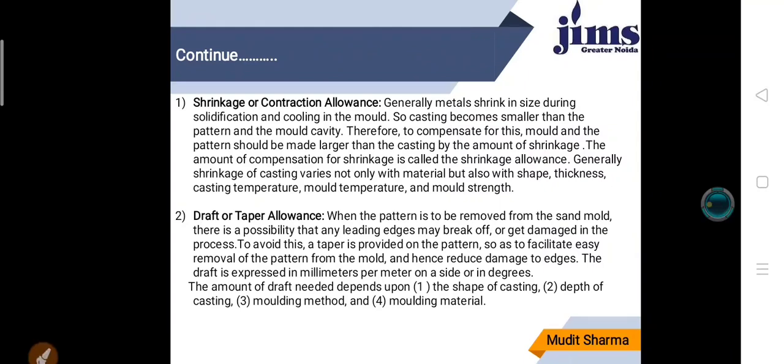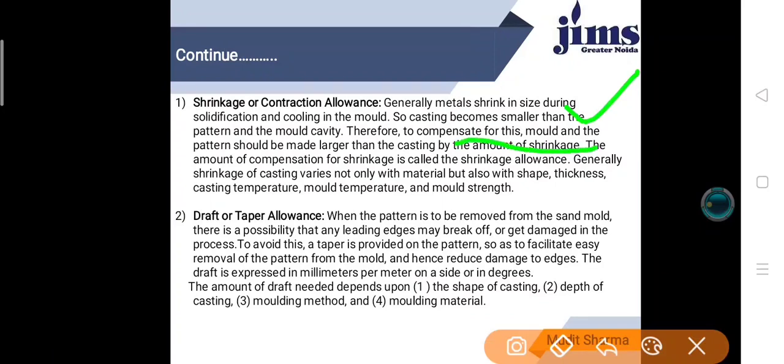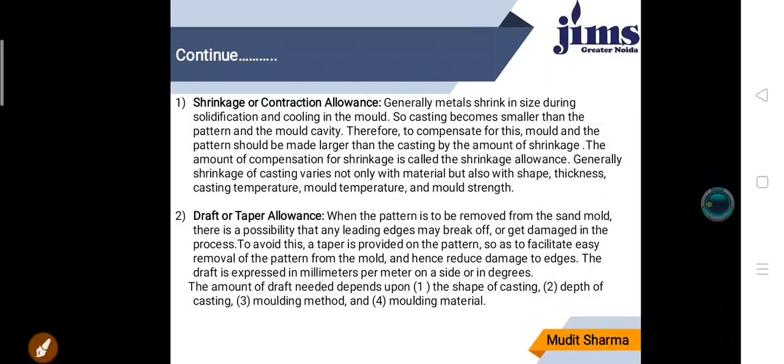It is an allowance which is added to the pattern to compensate for the metal shrinkage that takes place when the metal solidifies. You can see in this PPT, to compensate for this, the mold and pattern should be made larger by the amount of shrinkage, and shrinkage of casting varies not only with material but also with the shape and thickness. So for different materials we use different allowances.